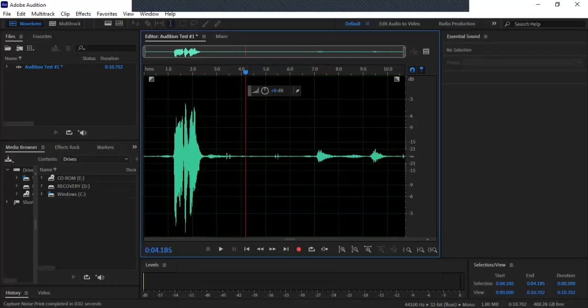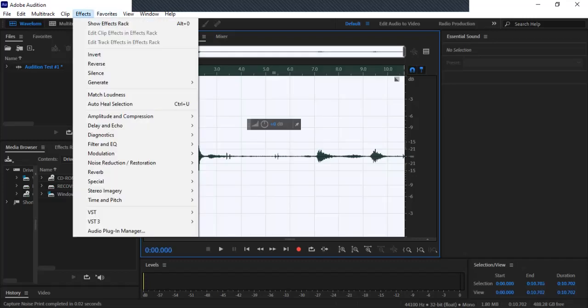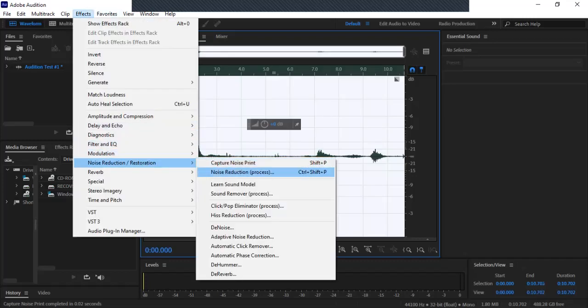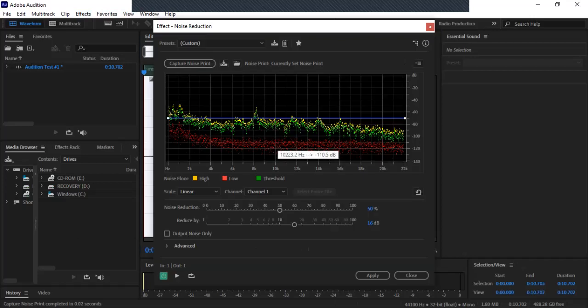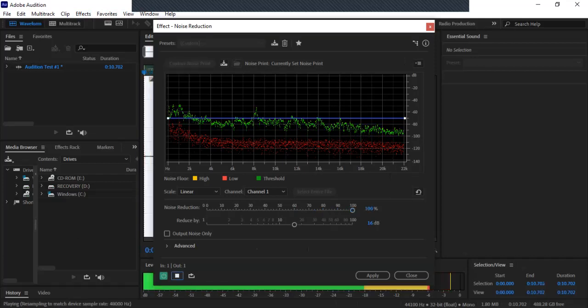Okay. And now we do Control A, and we're going to find this noise reduction process. And you can see the waveform here, the red, the yellow, and this blue line. We can reduce this up to 100%. So let's just play this back. And we are rolling.